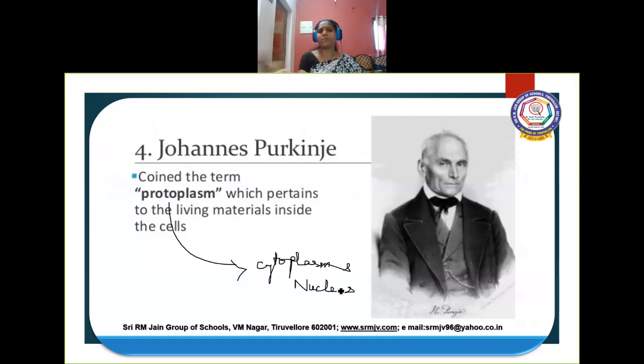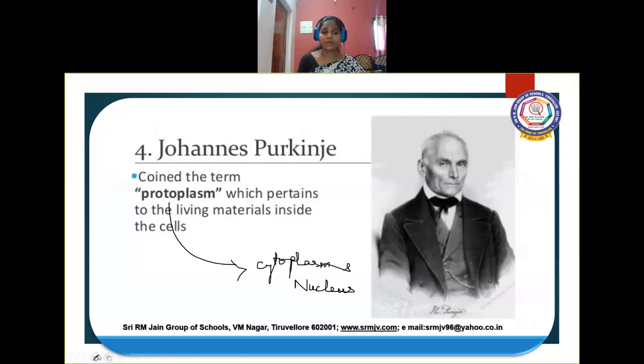Even nucleoplasm and cytoplasm, which is separated by a nuclear membrane. We are going to see all those things. So this content which is there inside a cell membrane was given a name called protoplasm by Purkinje. So this is about all the scientists' contributions.